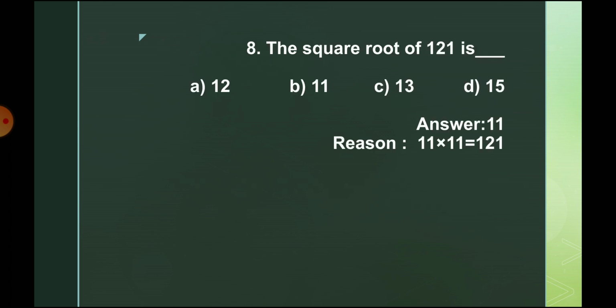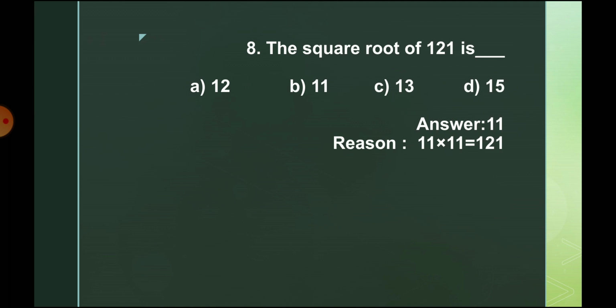Then the square root of 121 is dash. Can you guess what the answer is? Yes, 11. If we want to find the square root, we take a number that multiplied twice gives the number. Check the options: which number multiplied twice becomes 121?